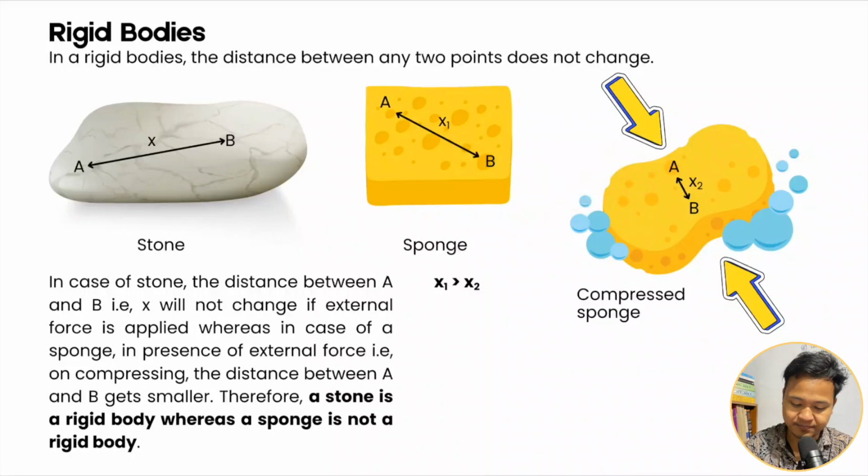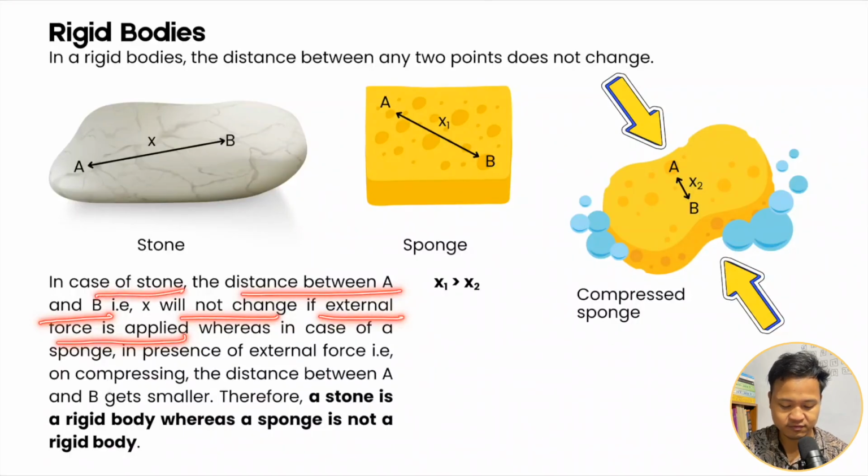Okay, so here stone and sponge, which one is a rigid body? So the distance between A and B will not change if external force is applied in the case of a stone. In case of a sponge, it is compressible, so here the distance between A and B gets smaller. So here the stone is a rigid body, whereas the sponge is not a rigid body.